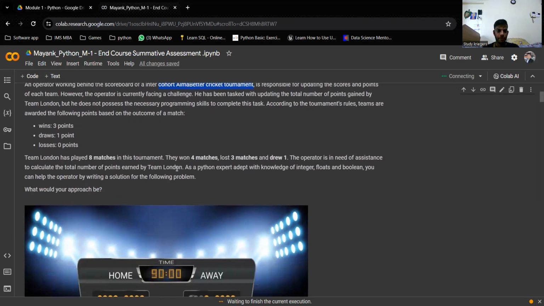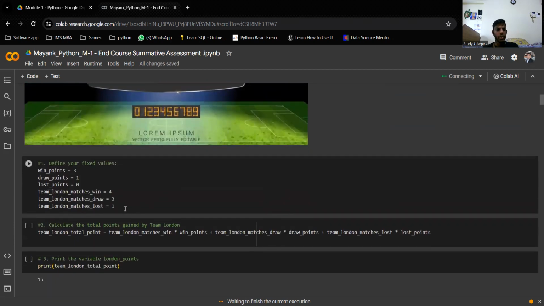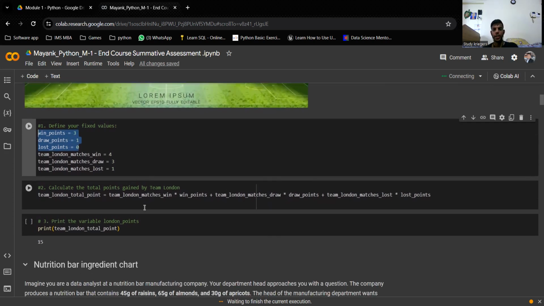Let's start. These are the points given according to the situation. If they win, 3 points are given. If the match is a draw, 1 point is given, and if they lose, 0 points are given. These are the fixed values given in this question, along with how many times team London has won, drawn and lost matches. We have to calculate the total points according to these conditions.